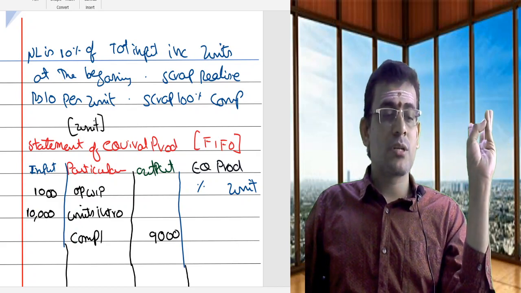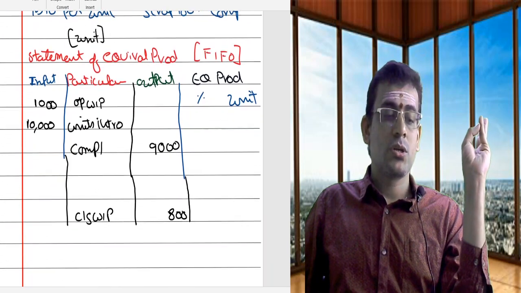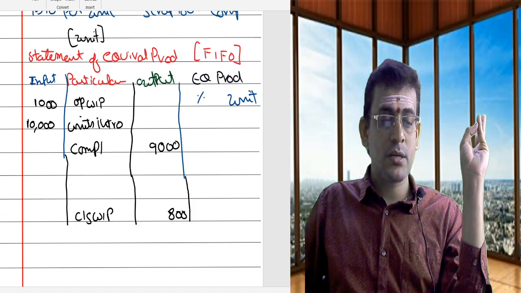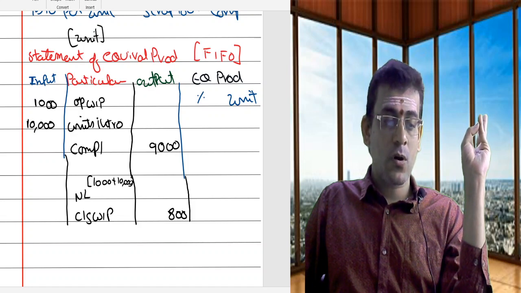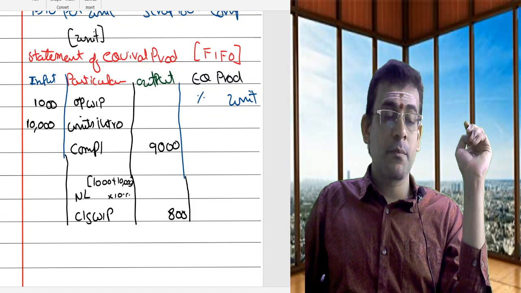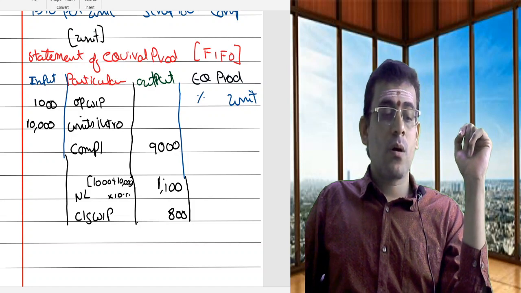So 11,000 into 10%, 1,100 is your normal loss. So let me consider my normal loss as 1000 plus 10,000, on this I have to consider 10%, which is 1,100.